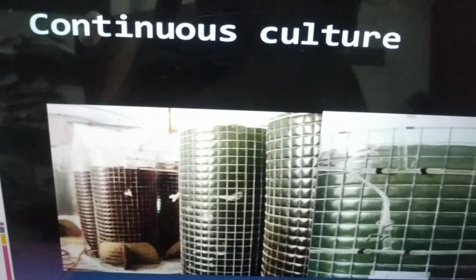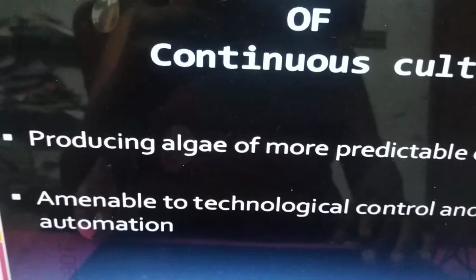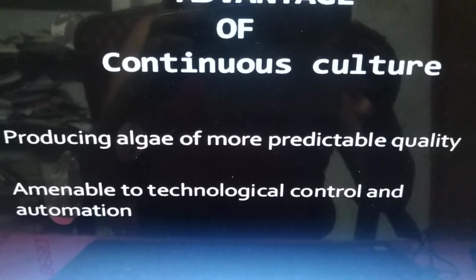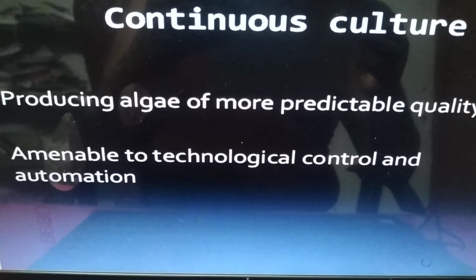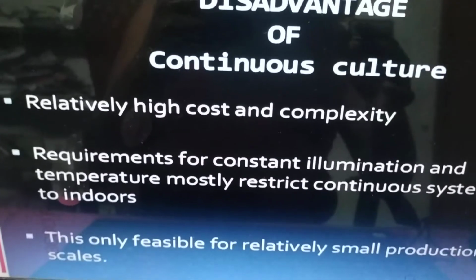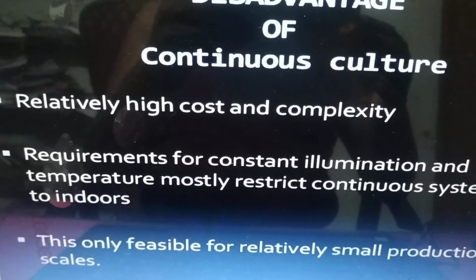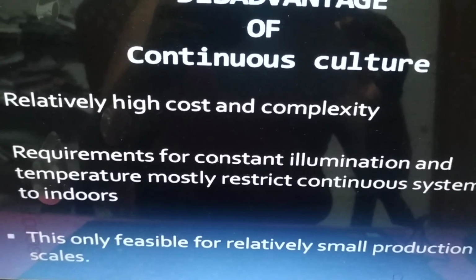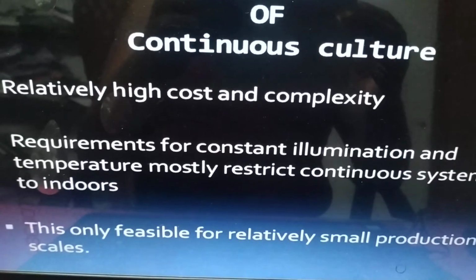Continuous culture: here, the culture is continuously on. Advantages: producing algae of more predictable quality, amenable to technological control and automation. Disadvantages: relatively high cost and complexity, requirement for constant illumination and temperature, which mostly restrict continuous systems to indoors.